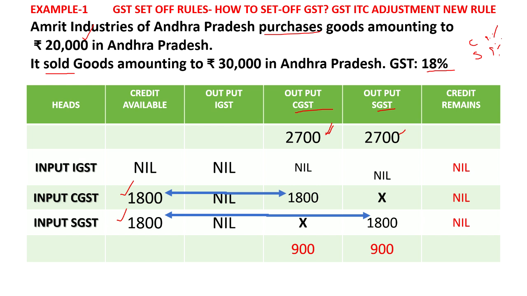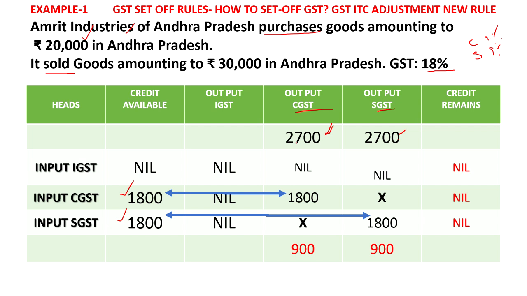So this has to be adjusted. This 2,700 it has to pay to the central government, and 2,700 again to the state government. But Amrit Industries has already paid CGST and SGST of 1,800 each in the previous transaction. So finally, how much net amount will it pay?